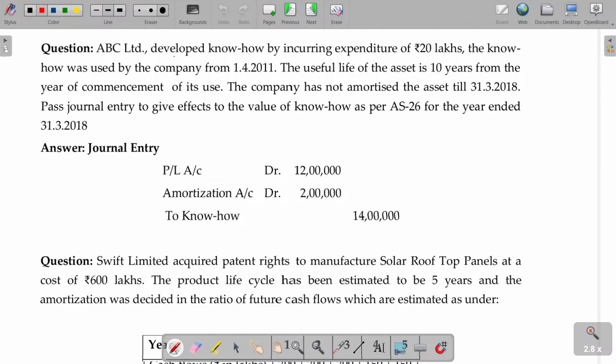ABC Limited developed know-how by incurring expenditure of 20 lakhs. This is what development cost. Development cost can be capitalized. It was used by the company from 1/4/2011. The useful life of the asset is 10 years. Then 20 lakhs divided by 10 years.